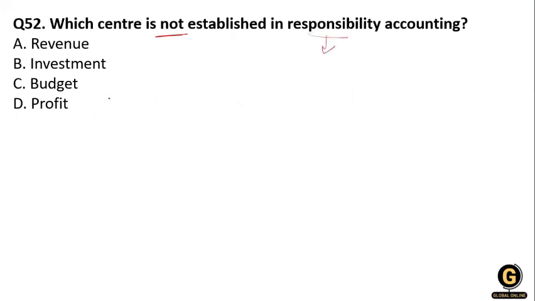Responsibility accounting is a systematic system of controlling, where responsibility is assigned for the control of cost. Here the persons are made responsible for the control of the cost. That's why responsibility accounting is created. To evaluate this responsibility, proper authority is given to the person, so that they are able to keep up their performance. So what are the types of responsibility center? They are asking about the center.